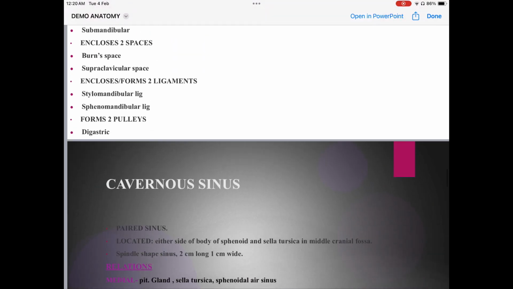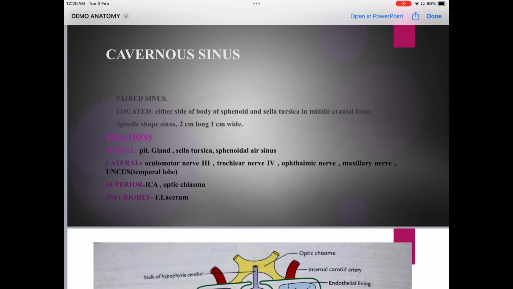Now let's move to the next topic, which is the last topic for today, that is cavernous sinus. What is cavernous sinus? See, there are other sinuses also, but I want you to study only the kind of topics that actually come in the exam. I don't want to make you study the entire book. The entire book is not important. There are only very selective topics that you are supposed to study in order to score really good marks. So this cavernous sinus is one of those topics.